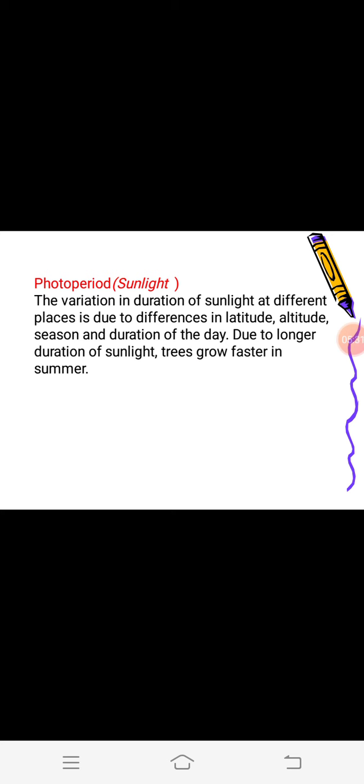The growth of vegetation is affected by sunlight too. As you know, plants prepare food by themselves through the process of photosynthesis. They require water, air and sunlight. If plants get proper sunlight, they grow faster. This is the reason that in the summer season the growth of plants is faster than in winter.